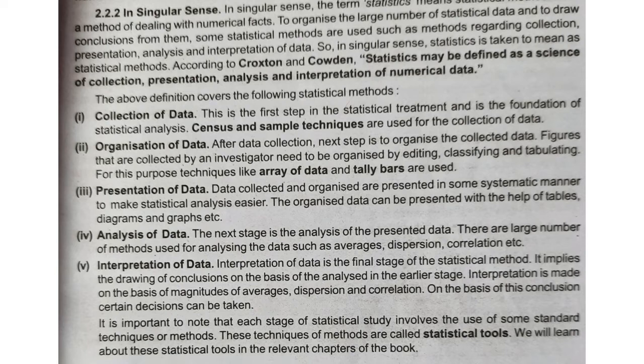Then we should apply some kind of method, maybe arithmetic mean or median, and then we need to find a conclusion from the result, that is, what is the average height of the girls or what is the average height of the boys. Like this we can take out conclusions.